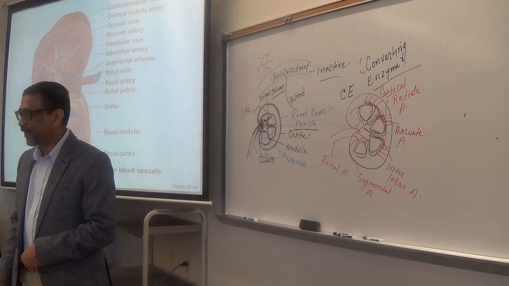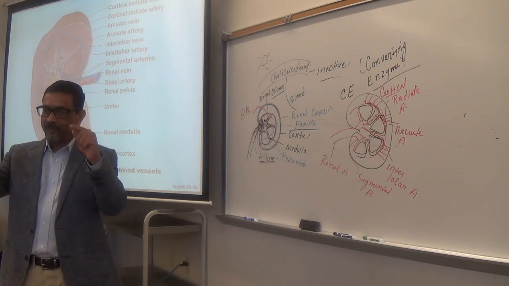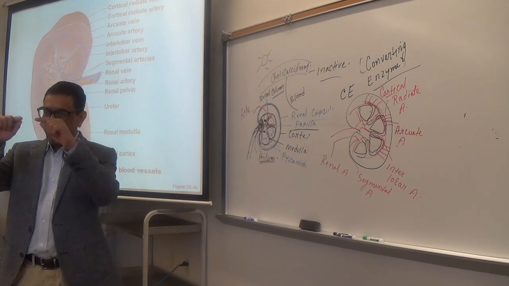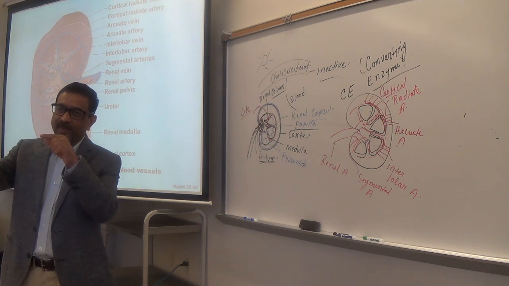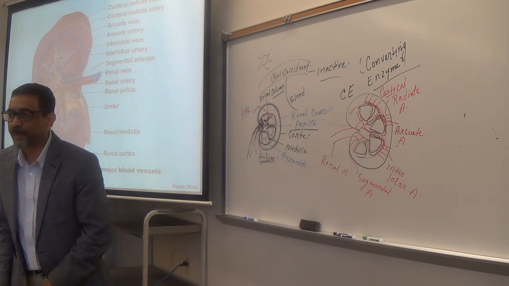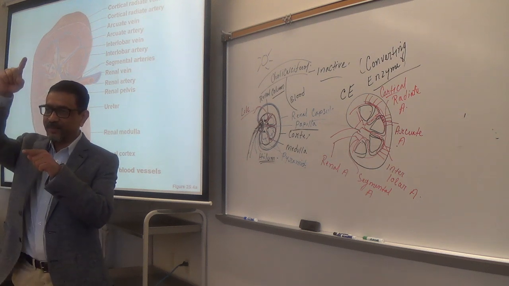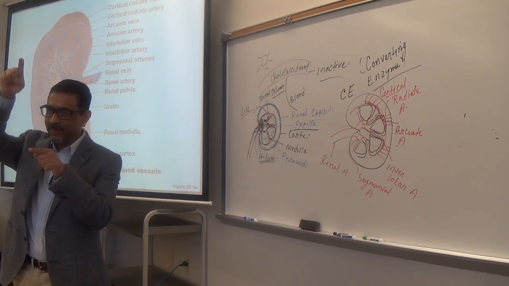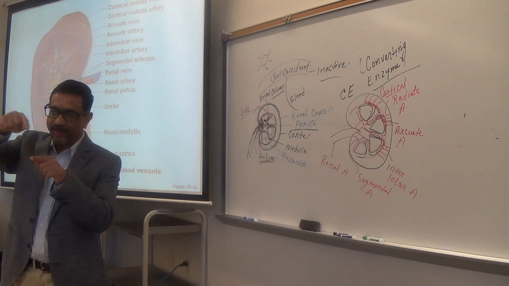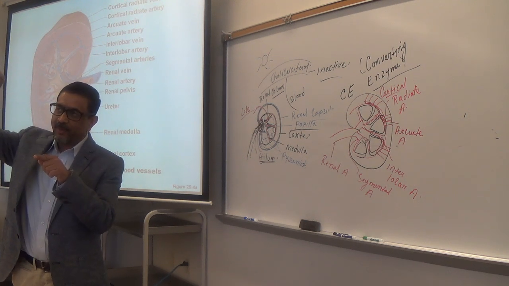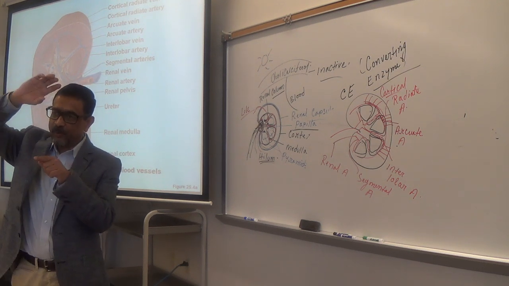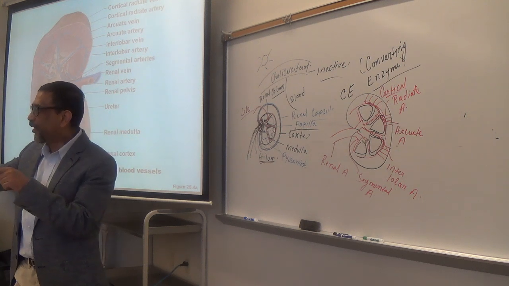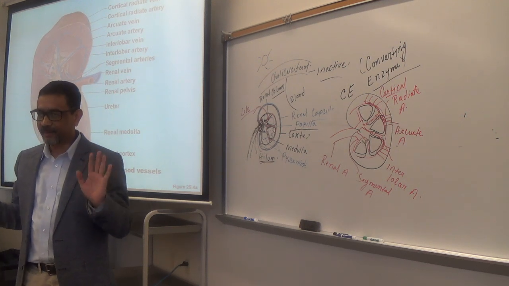Interlobar arteries. And then the branches from interlobar run along the base of the pyramid, right? And those are called arcuate, at a right angle. This is the arcuate, this is the interlobar, and this is the arcuate, so like a right angle. And then from the arcuate, many branches arise, and those branches are now in the cortex, right? And those are called what? Cortical radiate arteries. Did you get it?